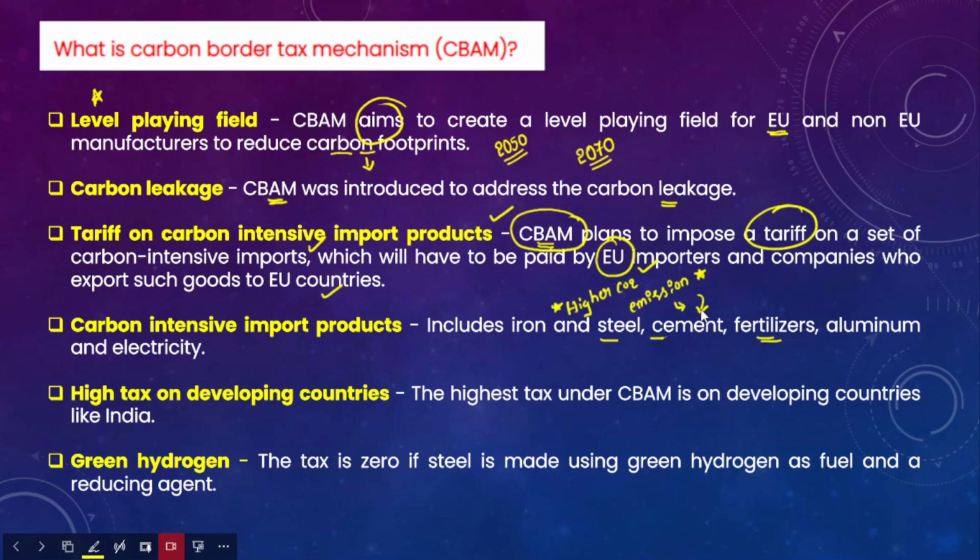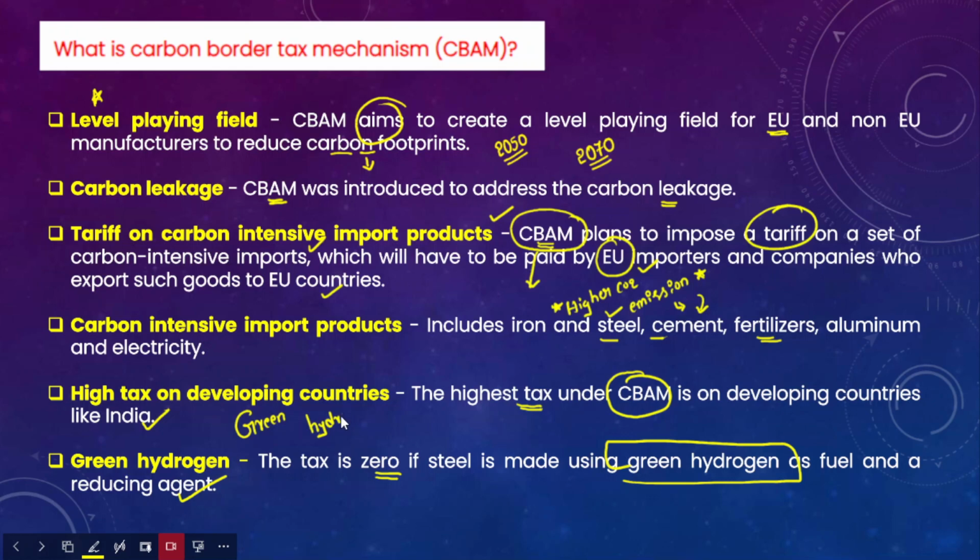Okay, so now this CBAM will have a lot of negative impact on the developing countries. So the developing countries which export these products will have to pay higher tax under the CBAM. Okay, so a lot of burden is on developing countries like India, and India has also taken up this matter officially with the European Union. Okay, so the tax is zero if steel is made using green hydrogen as a fuel and reducing agent. So now we have been emphasizing green hydrogen as well.